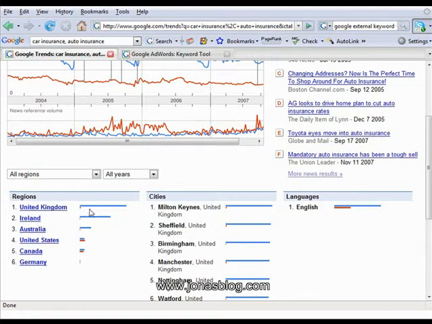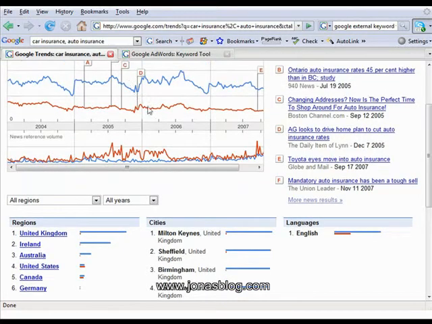So when it says that car insurance is much higher than auto insurance, you need to look and see it's much higher, probably because the UK, Ireland, and Australia only search for car insurance. They don't search for auto insurance like we do in the US.